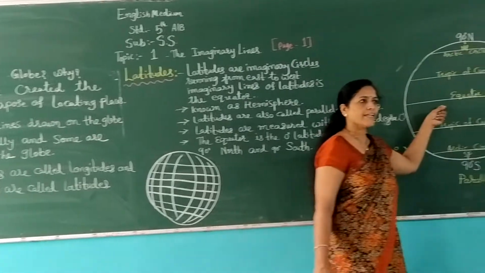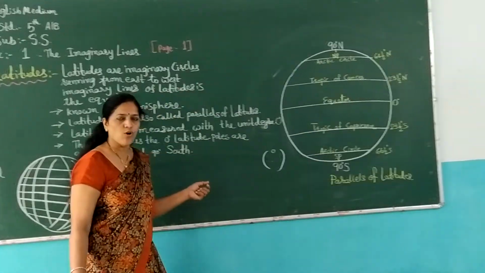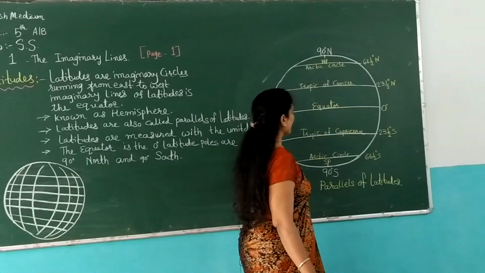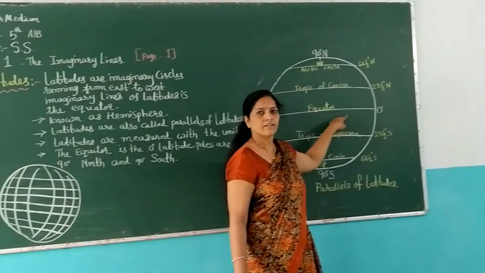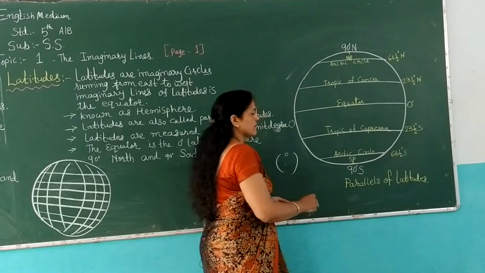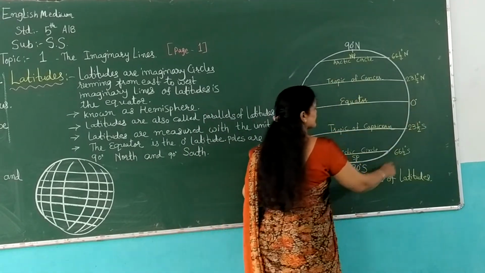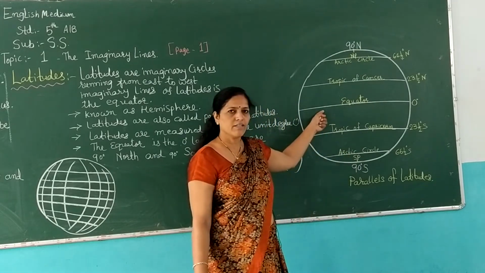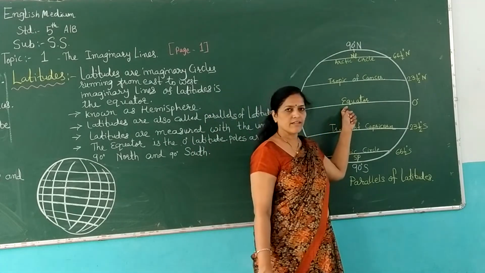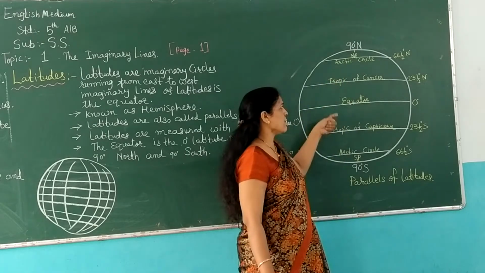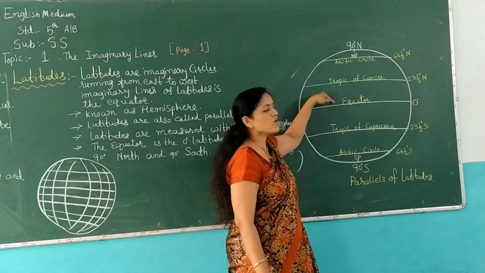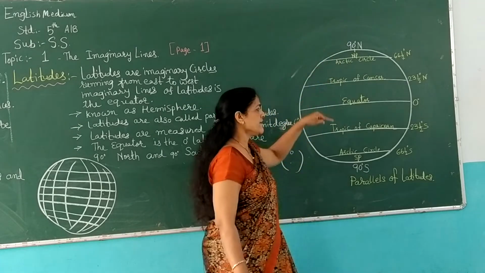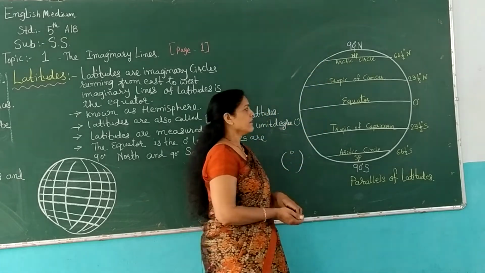What is the equator? Do you know? Look, here is the diagram. This is our Earth's diagram. In the middle of the Earth is the equator. The equator divides our Earth into two equal halves, the North Pole side and the South Pole side.